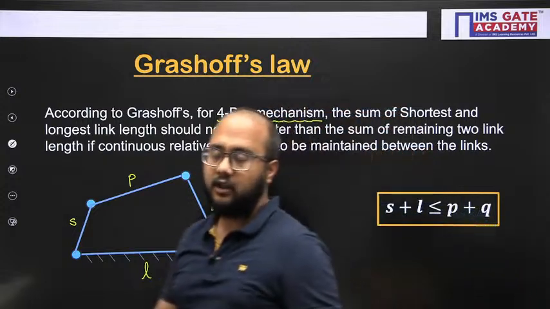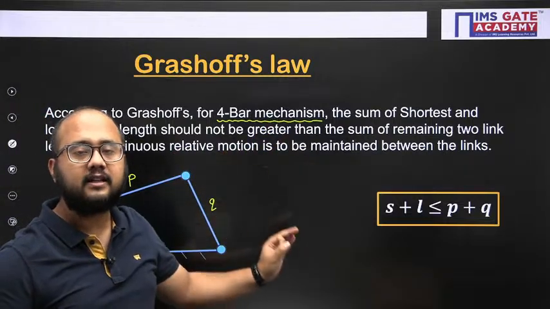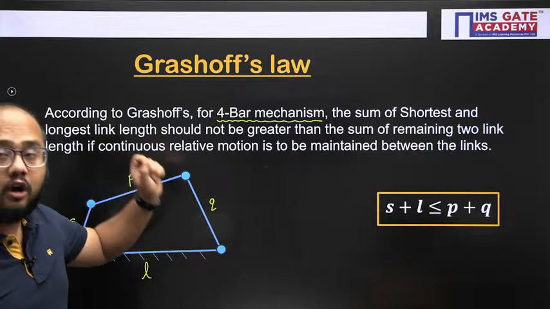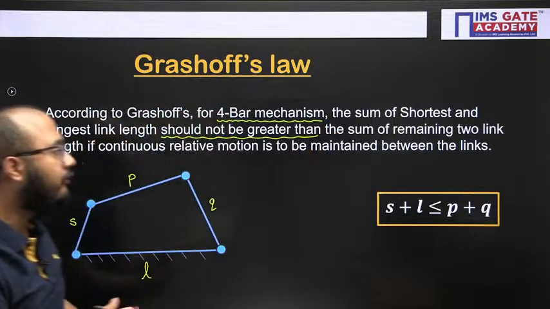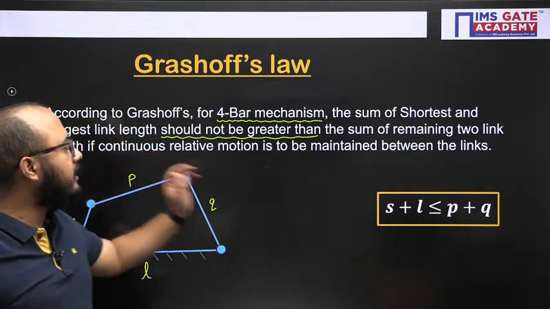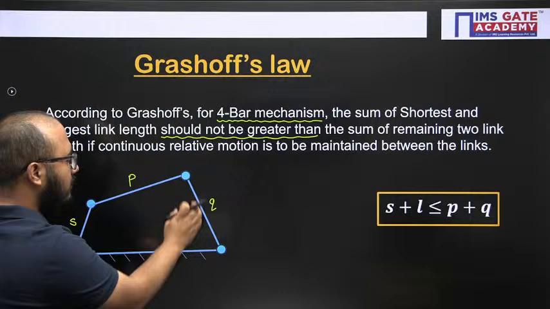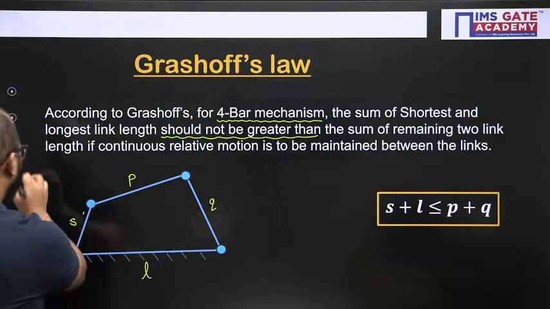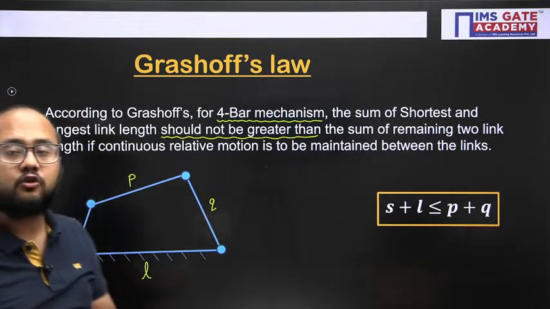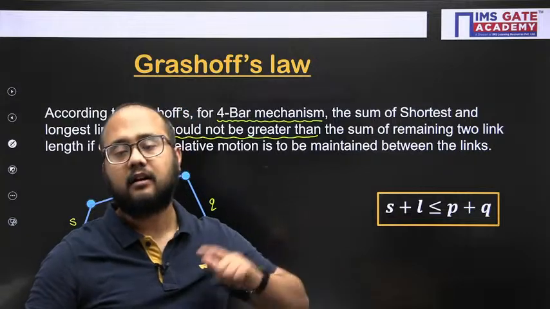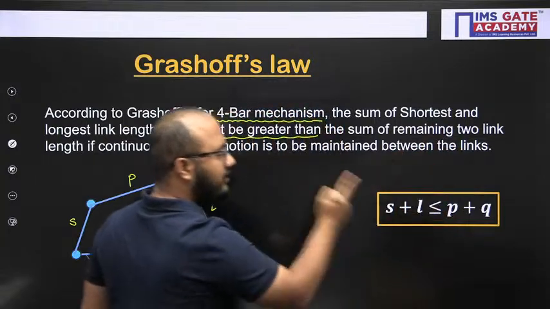Now coming to the law. The law says that the sum of the shortest and the longest link lengths should not be greater than the sum of the remaining 2 link lengths if continuous relative motion is to be maintained between the links. Simply, smallest plus longest, if I add these two, should not be greater than the summation of the other 2 remaining link lengths. So S plus L should be less than or equal to P plus Q. That is the meaning of Grashof's law.